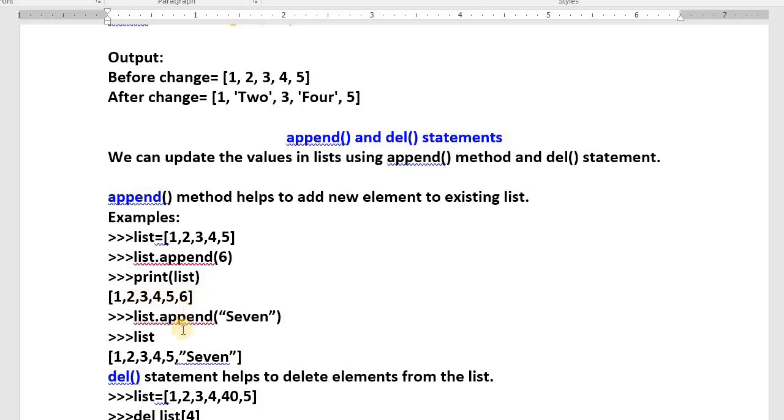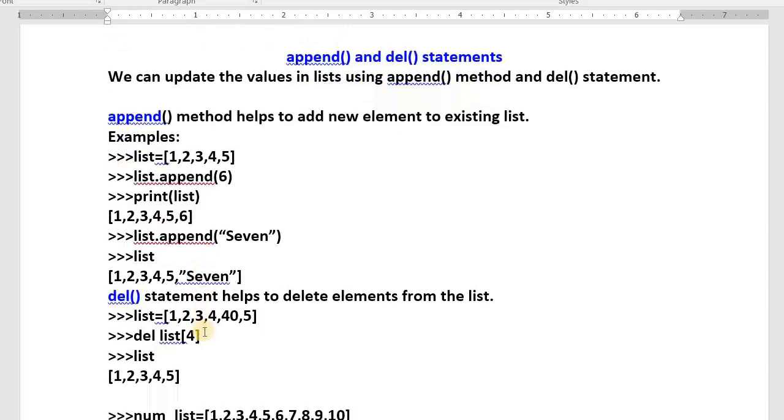List.append("7"). 7 is added. How to confirm? Print it: 1, 2, 3, 4, 5. Sorry, one more I have not written here: 6 as well as 7. This is how to add some more values to the existing list.